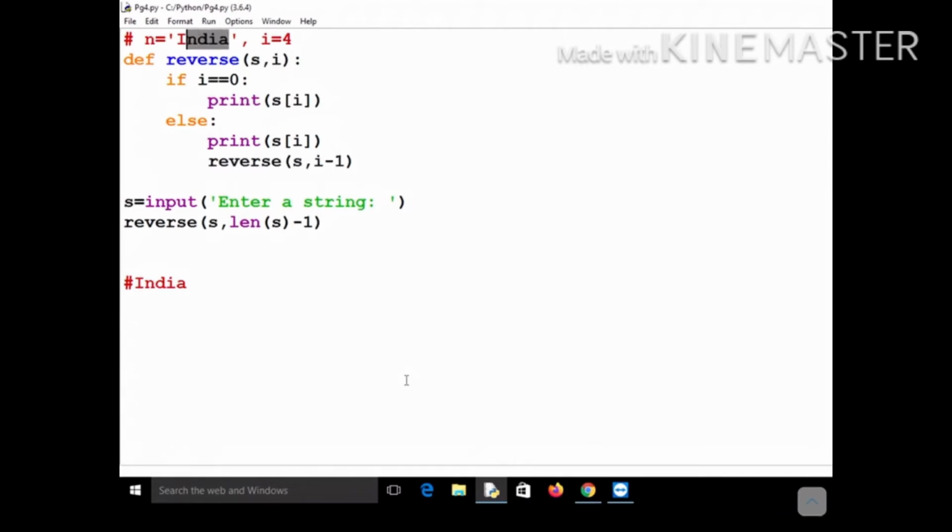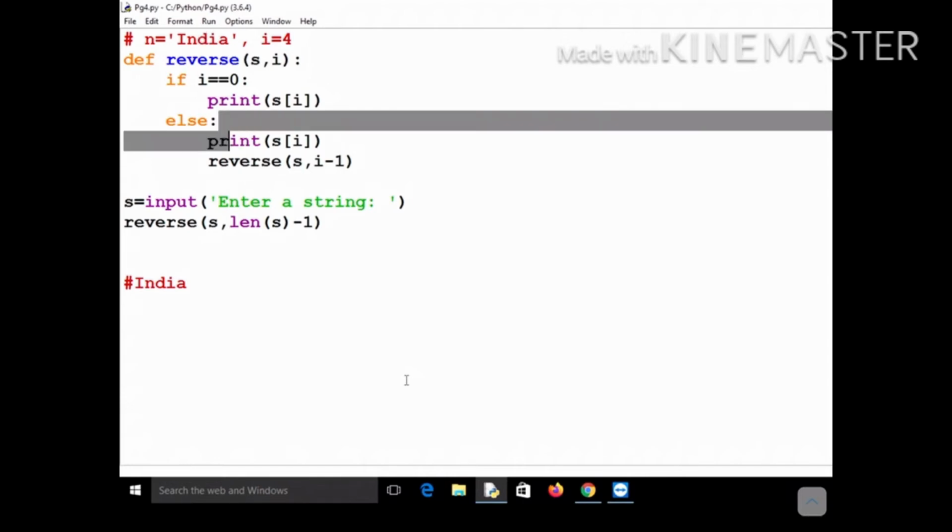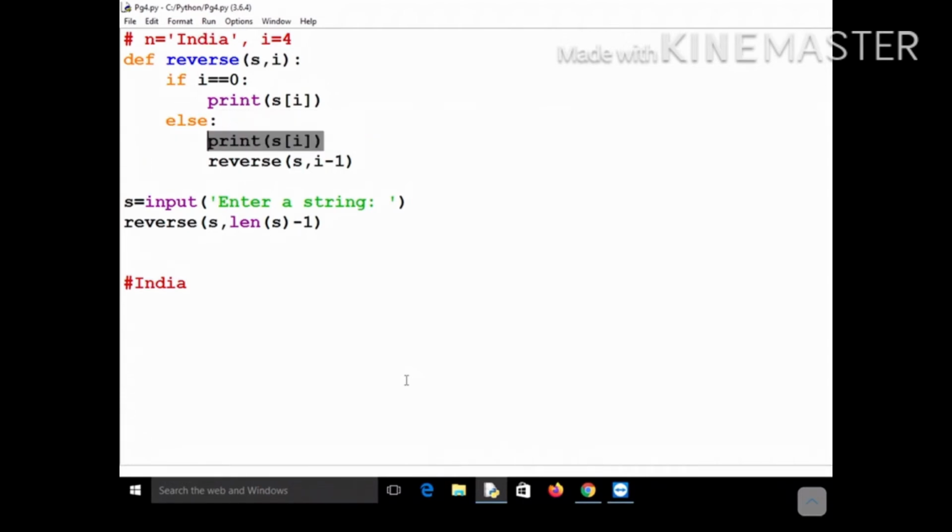Then again it will go here, and this part will become 2. You are again calling with the same string, but this time which one are you going to print? The second one. Again it will come to the else part and it will print S2, that is, it will print D, and again it will call the reverse function, but this time the index value will be 1.